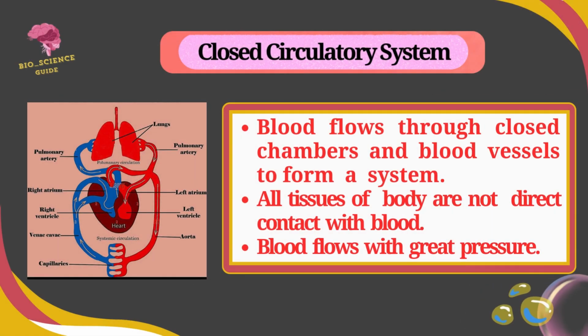The closed circulatory system is one in which the blood moves through closed chambers and blood vessels to form a system in which the tissue of the body is not in direct contact with the blood, and the blood flows with great pressure due to the pumping action of the heart.